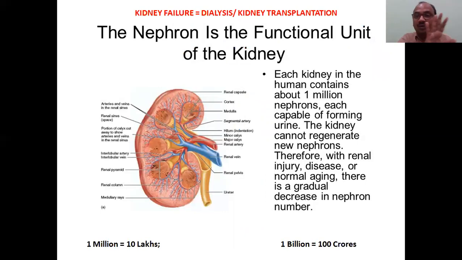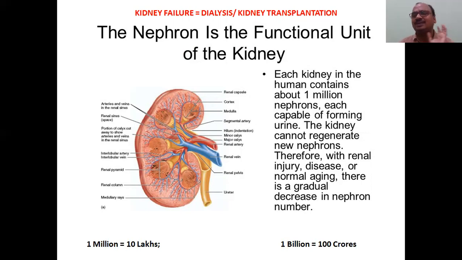From two kidneys, we will go to only one kidney now and concentrate on what is inside. The nephron is the key functional unit. The nephron is like the bricks, the building blocks of a building. It is the functional unit of the kidney; it does the function. It is nephron, not apron. Each kidney in the human contains about 1 million nephrons. Very important in all examinations.